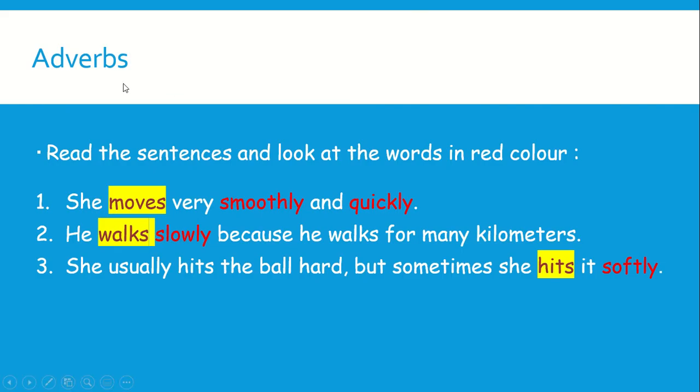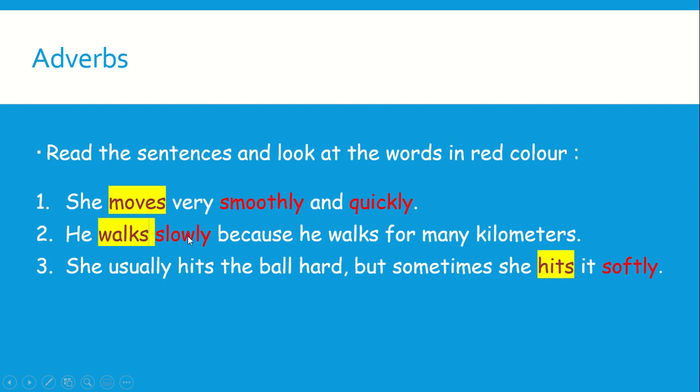Now, do you notice that we use this word in that text? We call this word adverbs. What does it mean, adverb, teacher? Let's read the sentences and look at the words in red color, which are the adverbs here. She moves very smoothly and quickly.